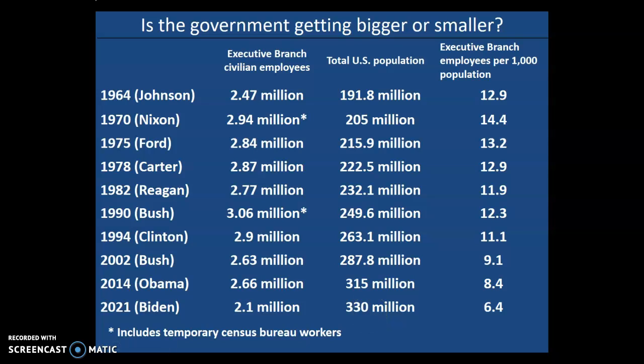That's a big increase, and yet fewer federal government employees. And now we only have 6.4 federal government employees for every 1,000 people. That means that it is cut in half, basically, from what it was when I was a small child. So that might surprise you. Our government is getting much, much smaller, much more lean than it used to be. And especially that's the case when you consider how much larger the nation is today than it used to be.